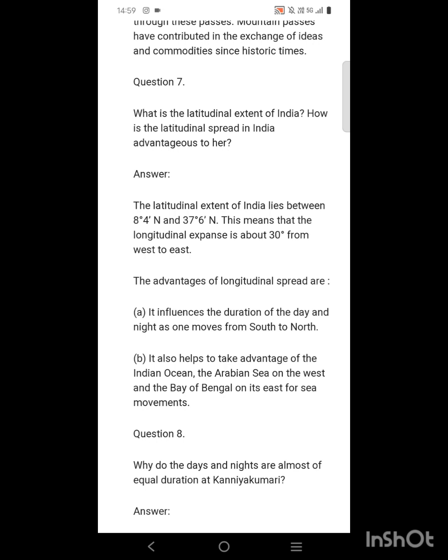So the advantages of longitudinal spread are: it actually influences the duration of the day and night as one moves from south to north. So there will always be a difference between the duration of day and night, because the longitudinal extents are changing. It also helps to take advantage of the Indian Ocean, Arabian Sea in the west and Bay of Bengal on the east for sea movements.